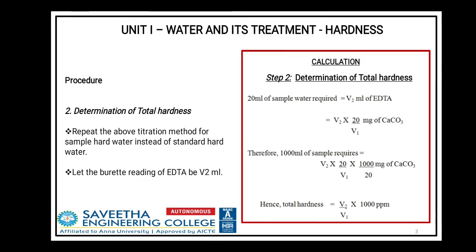After that, we do the second titration, in which we determine the total hardness. We repeat the above titration method. Instead of standard hard water, here we take sample hard water. And here the burette reading of EDTA will be V2 ml.